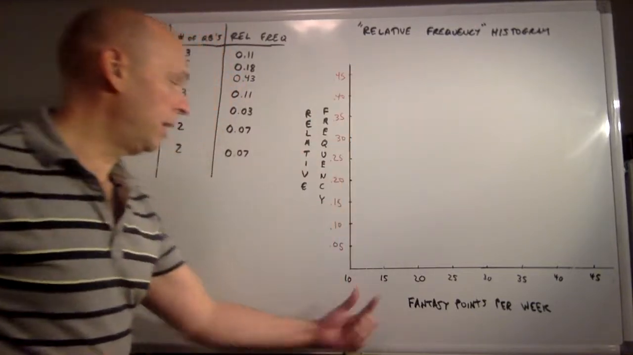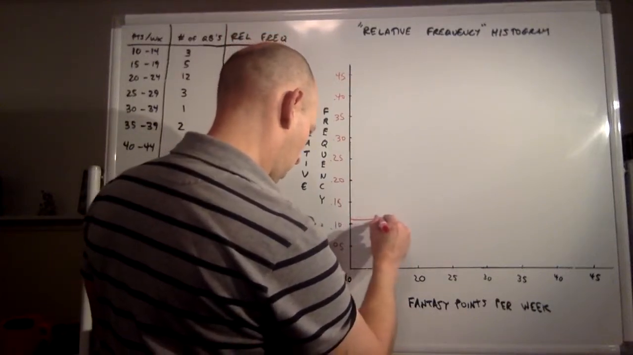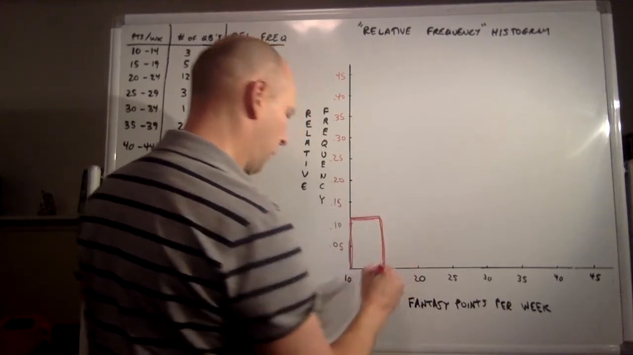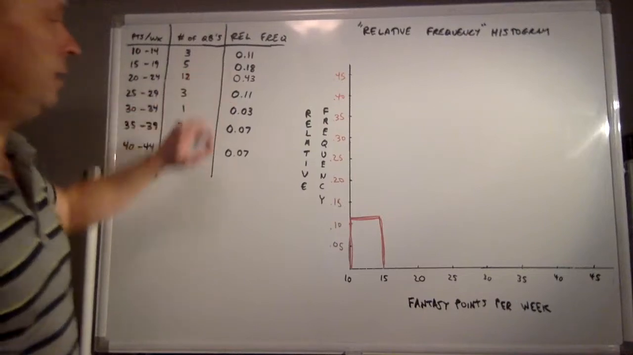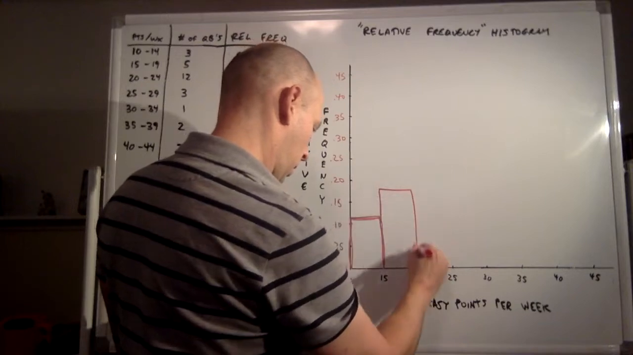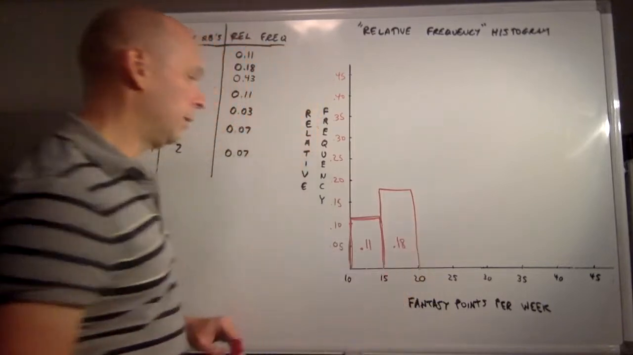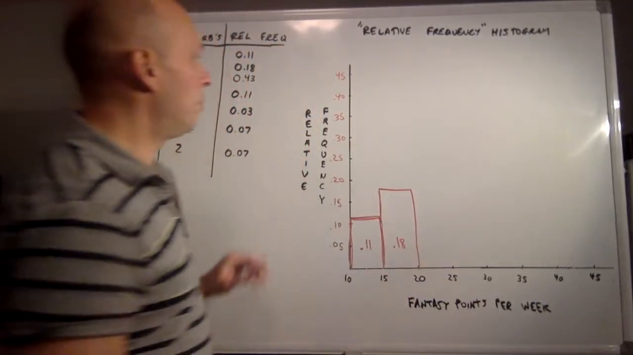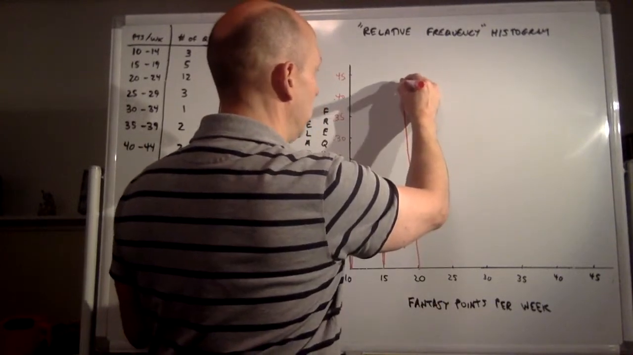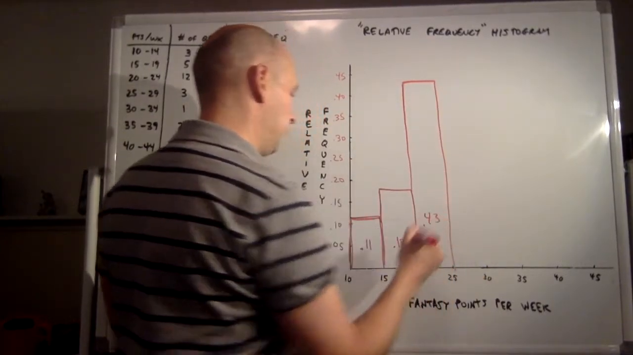Okay, so back to this class, 10 to 14, 11%. So the bar would go up to 11%. That's somewhere over here. So 11% of the quarterbacks, averaging between 10 and 14 fantasy points per week. Between 15 and 19, we have 18%. So 18% will be somewhere around here-ish, right? So there's 18%. So this was 11%, 0.11. This was 18%, 0.18. But we have a big percentage, 43%. So 43% of these quarterbacks, almost half, between 20 and 24 fantasy points per week, 43%.